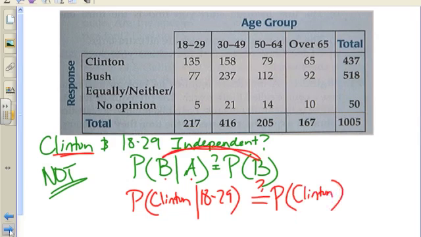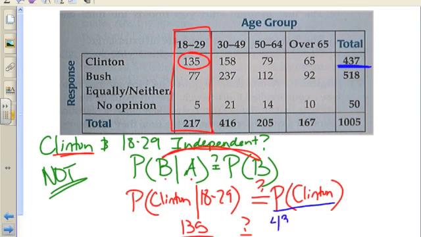I actually haven't answered the question yet. I need to fill in some numbers. So what's the probability somebody chooses Clinton given they're 18 to 29? Well, given they're 18 to 29, they've chosen Clinton. This is 135 out of 217. Is that equal to just choosing Clinton? I'm going to do this in a different color. Well, here's all the people that chose Clinton. Notice, probability of Clinton doesn't say given, so we're just in general. There's 437 out of 1,005.